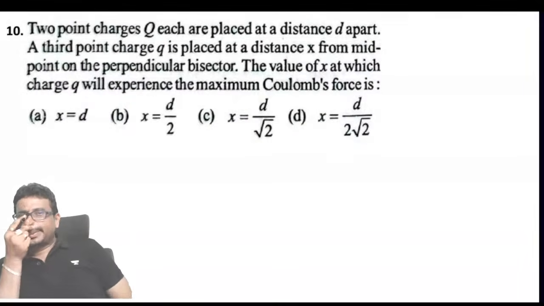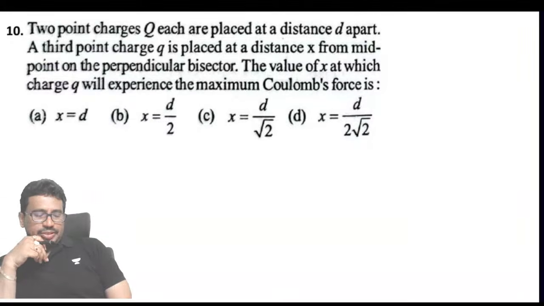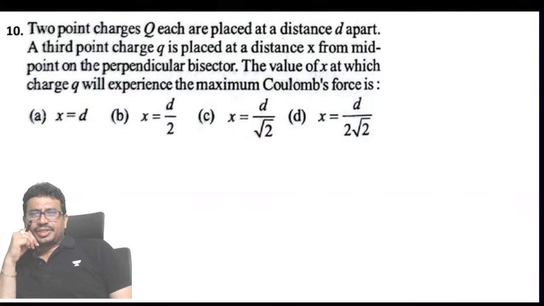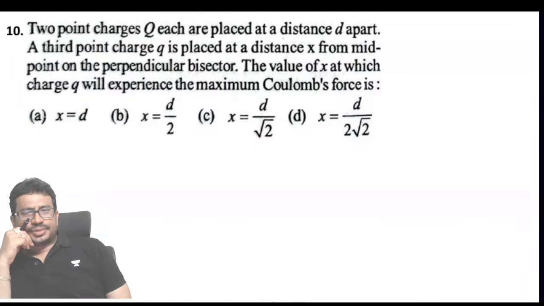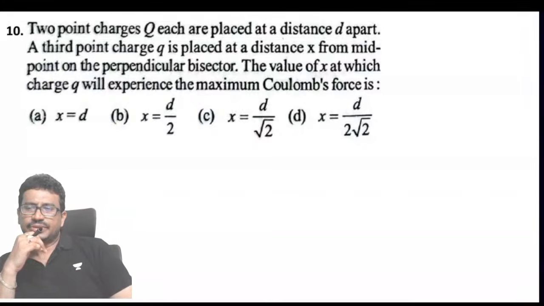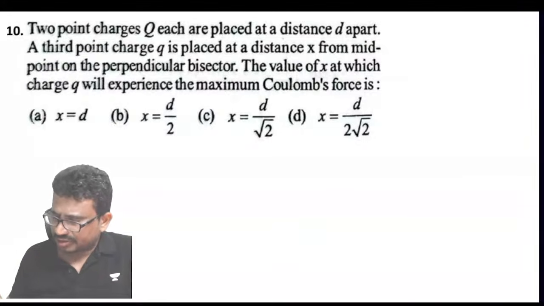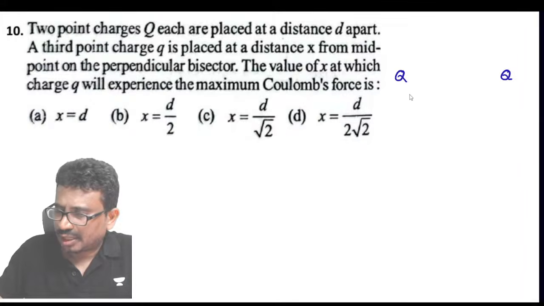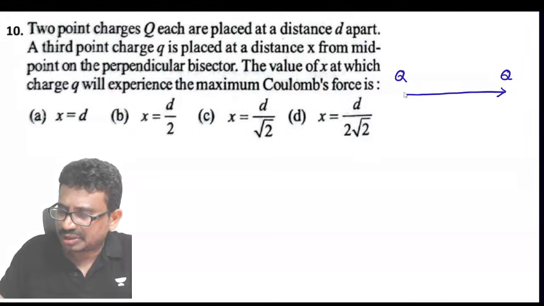Next. Two point charges Q each are separated by a distance d apart. Okay. A third charge Q is placed at a distance of x from the midpoint on the perpendicular bisector. Find the value of x at which charge Q will experience the maximum Coulomb's force. If we remember this thing, yesterday also we did this problem. I have a charge, so here 2 charges are there, and these 2 charges are separated by a distance of d.